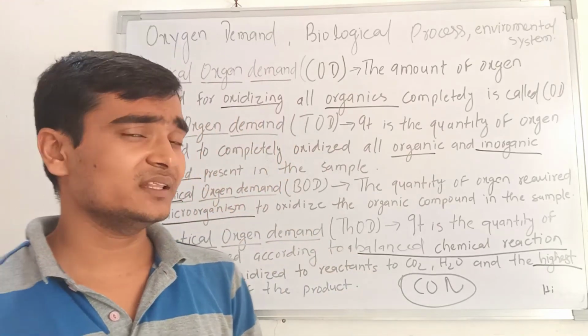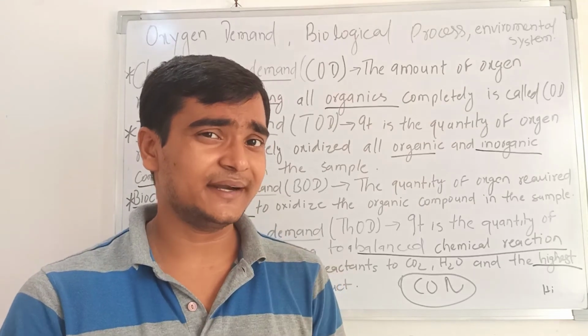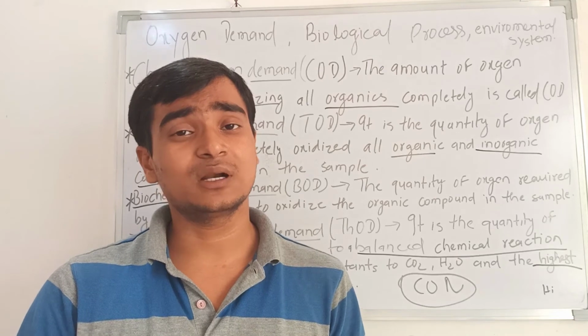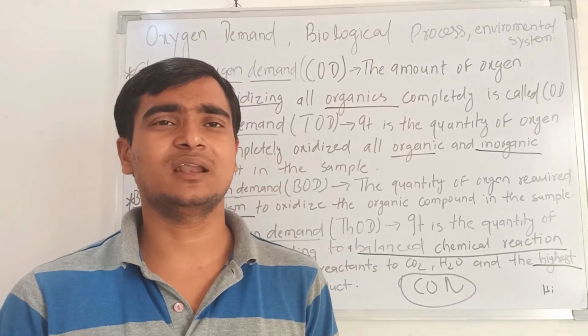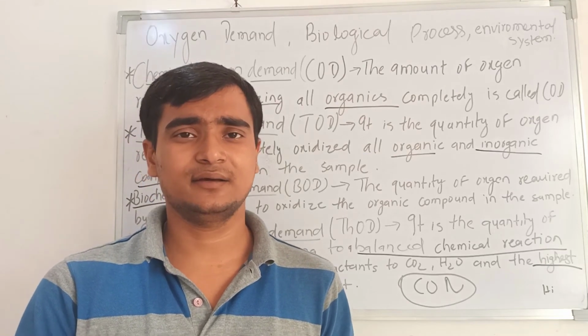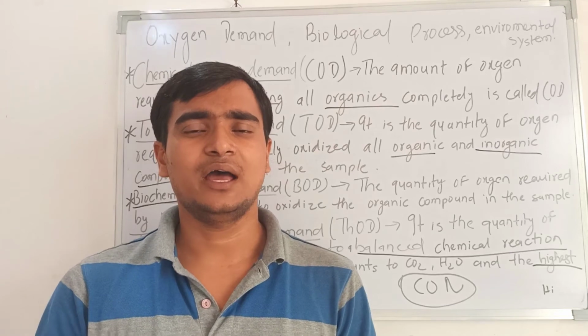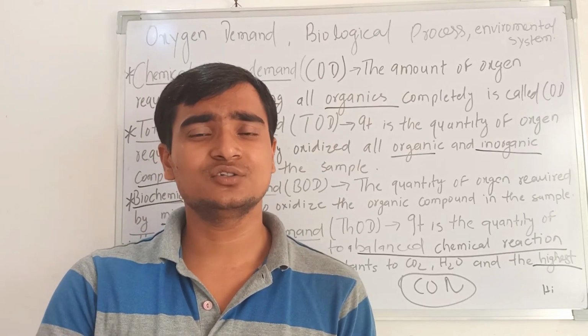That means you have a balanced chemical reaction, and how much oxygen the reactant requires to be oxidized, for example H2 requires O2 and is oxidized to H2O, and carbon is oxidized with oxygen to form CO2.